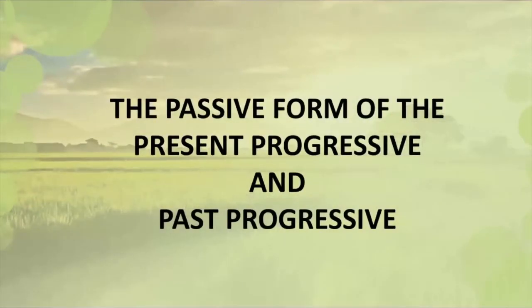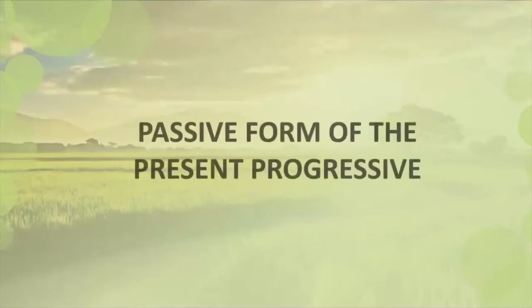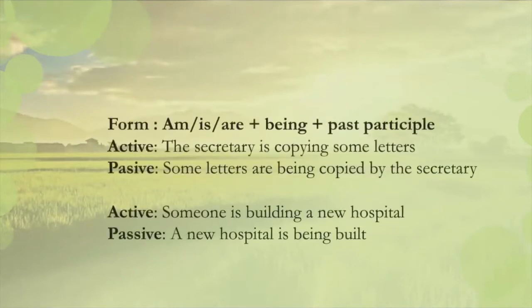Okay, next one, the passive form of the present progressive and past progressive. Let's start with the passive form of the present progressive. The form is am, is, or are plus being plus past participle. For example, the active sentence is the secretary is copying some letters, and the passive form becomes some letters are being copied by the secretary. Another example, the active form is someone is building a new hospital. The passive form is a new hospital is being built.